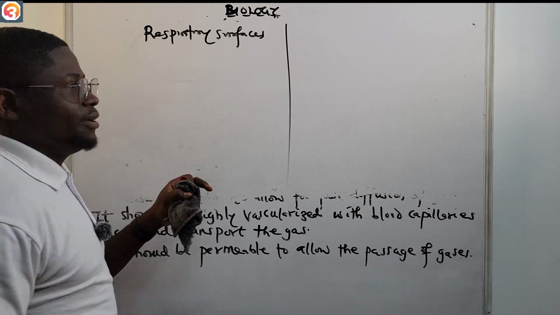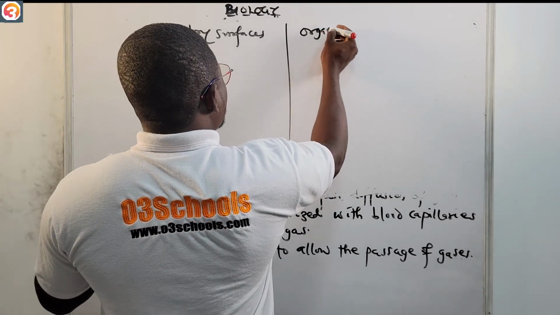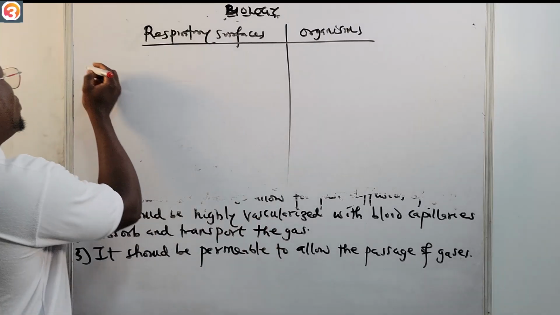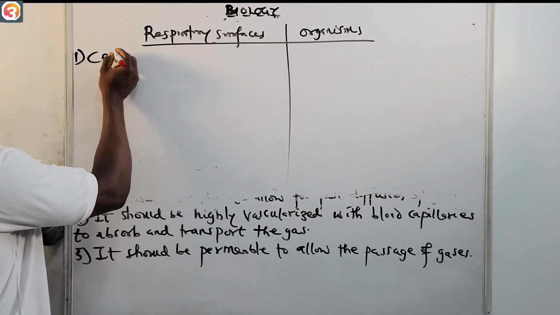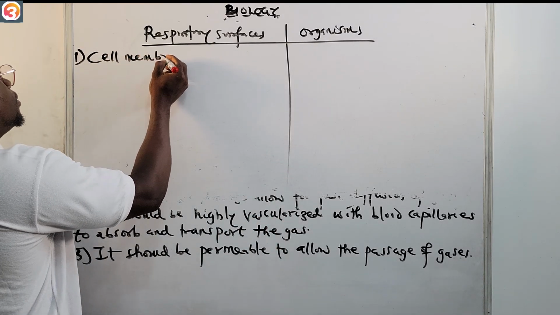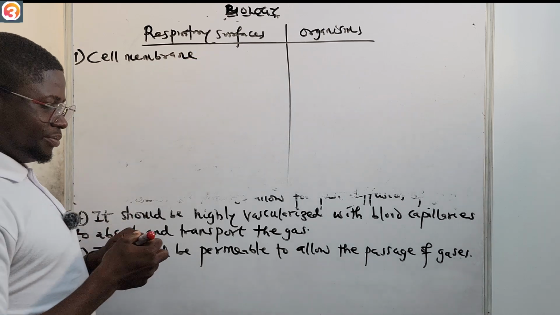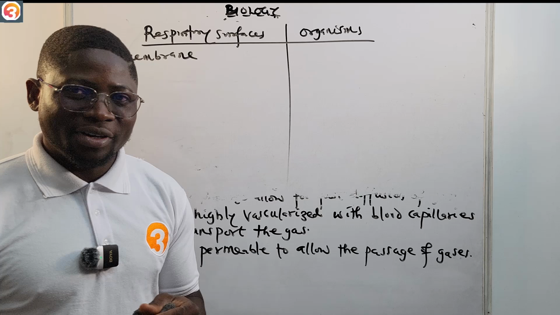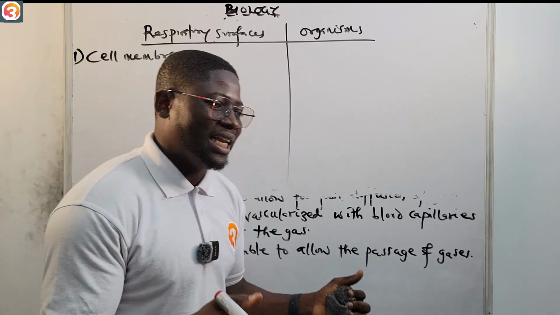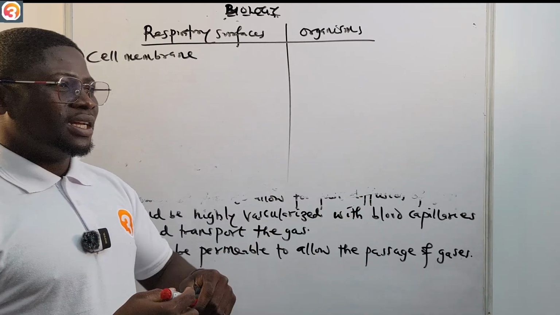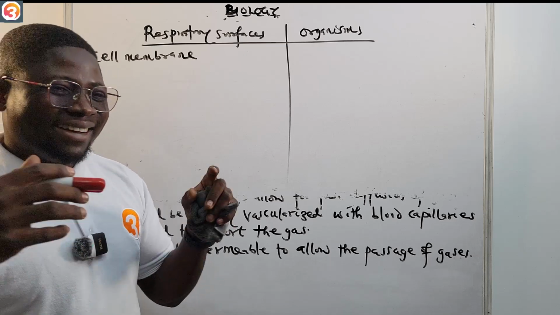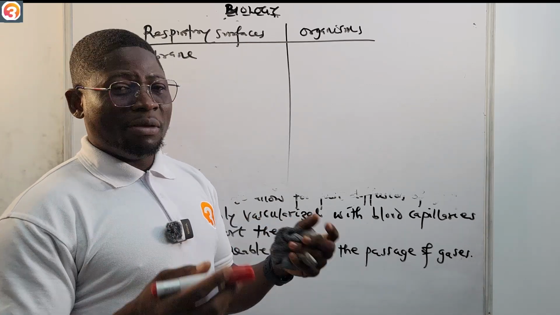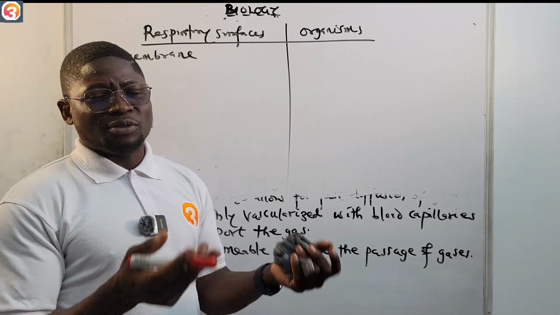Then on this side, we're now going to talk about the organism. Number one, we have the cell membrane. Some unicellular organisms lack specialized respiratory organs, so they are able to respire directly through their cell membrane. Organisms such as amoeba, paramecium, and some bacteria.